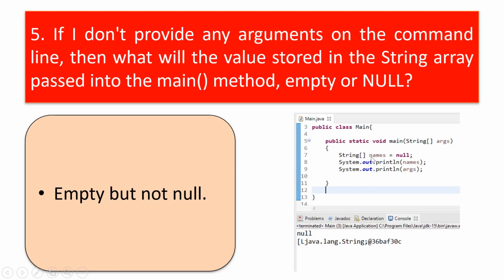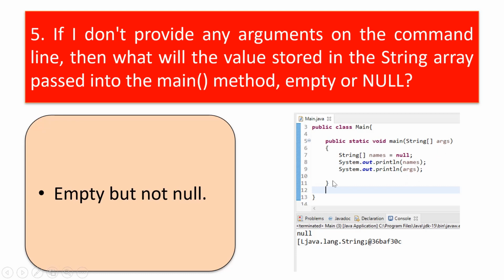I have given a string array variable named names and allotted null for this. There is a reason, I will let you know. In the System.out.println statement, I have first printed the string array variable that is given null by the programmer, and the second one is args.